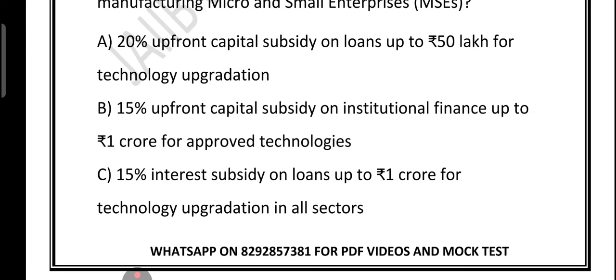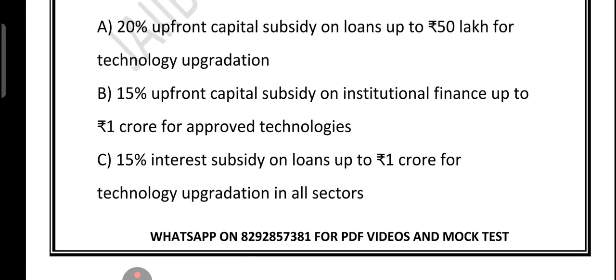What about option C? 15% interest subsidy on loan up to 1 crore for technology upgradation in all sectors. Be careful here. Remember, CLCSS is a capital subsidy scheme, not an interest subsidy scheme. If you are not careful, you could take option C as correct also, but it is wrong because here interest subsidy is written. Second point is that there is a loan limit of 1 crore, right? And also remember, it is not for all sectors. It is only for a specified subsector and approved technology. So wrong on both counts.